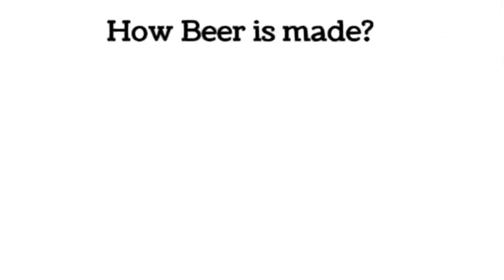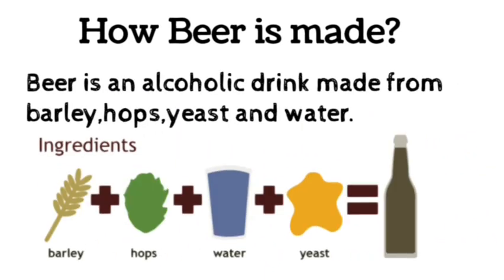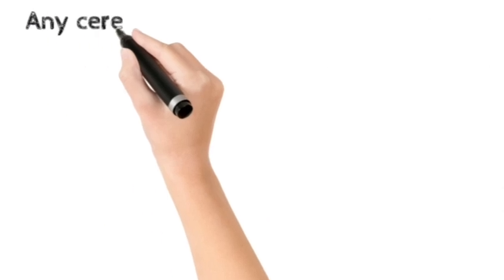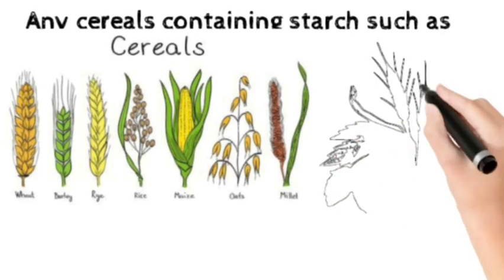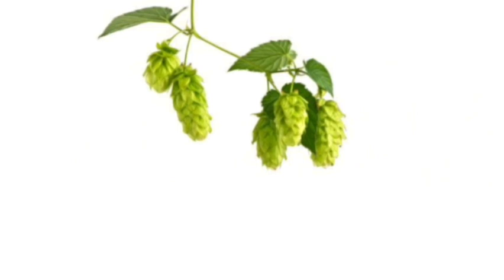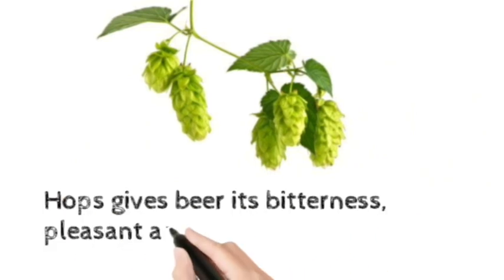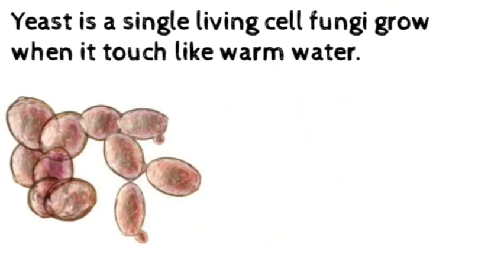How beer is made. Beer is an alcoholic drink made from barley, hops, yeast and water. Any cereals containing starch, such as maize, rice, corn or wheat, can also be used to make beer. However, barley is largely used. Hops gives beer its bitterness, pleasant aroma and a fine froth. Yeast is a single living cell fungus that grows when it touches warm water.